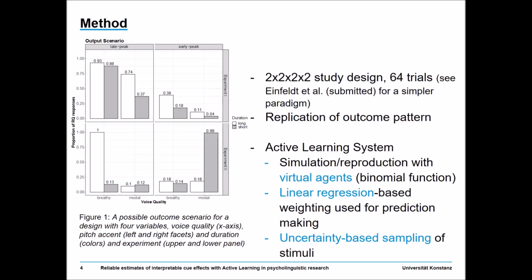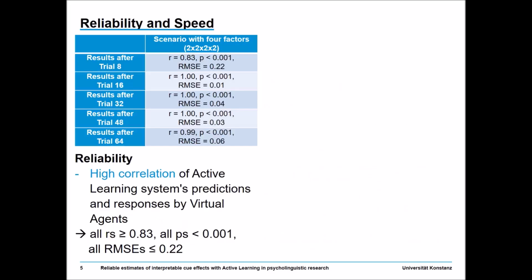Virtual agents performed independent draws from a binomial function using the outcome scenario's probabilities as target. For updating the cue weights and prediction making, we used a linear regression model. The stimuli were selected according to uncertainty-based sampling. We analyzed the reliability and the speed of the replication.